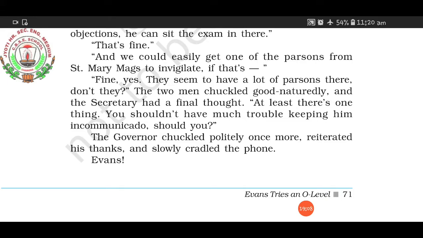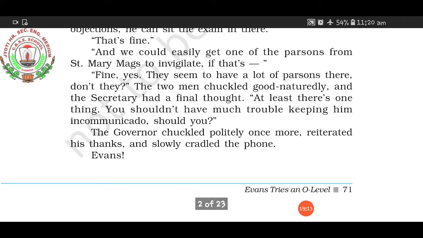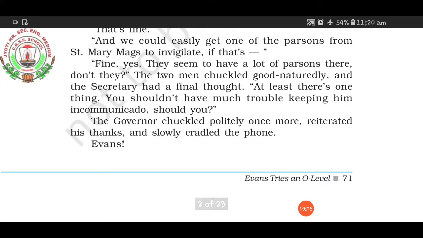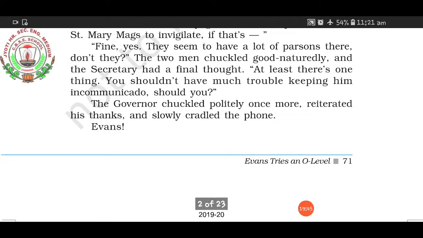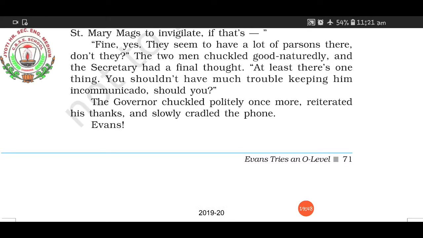There are a lot of priests over there nowadays, don't they? Don't you think so? And then the good men chuckled. Chuckle means that kind of laugh, no? Not louder. Just slowly laughing. That is called chuckling. And then the secretary said to the governor that at least one thing is there. You won't have much trouble in keeping him in isolation. Incommunicado means in isolation, not mixing with others or communicating with others. Do you? The governor again chuckled, and then politely, once more, he said thank you to him. And then he kept the phone over the cradle.